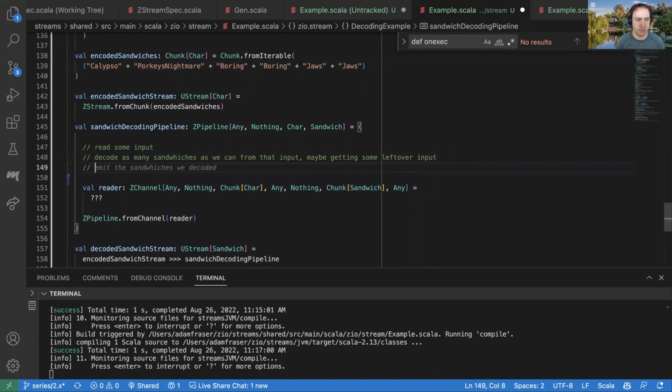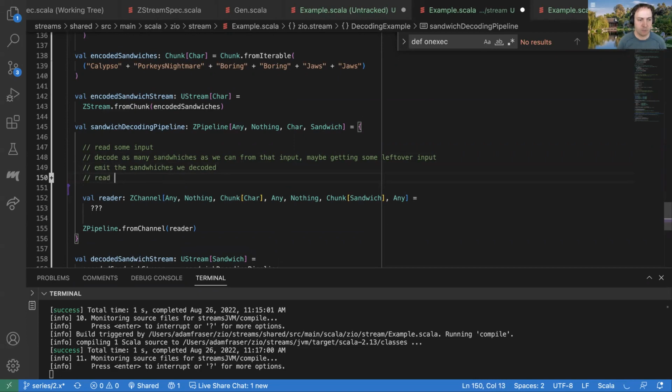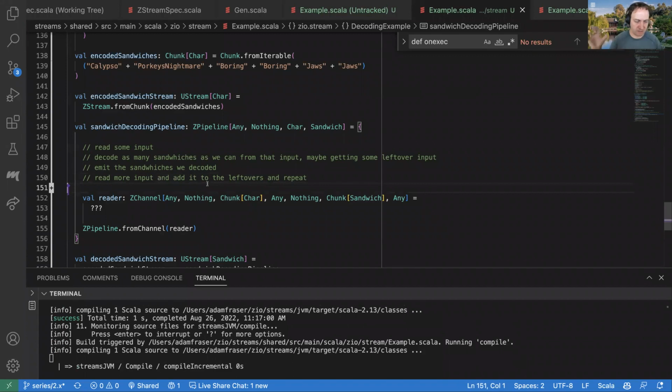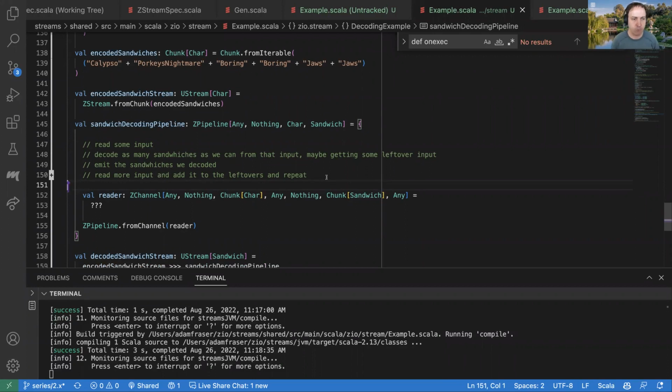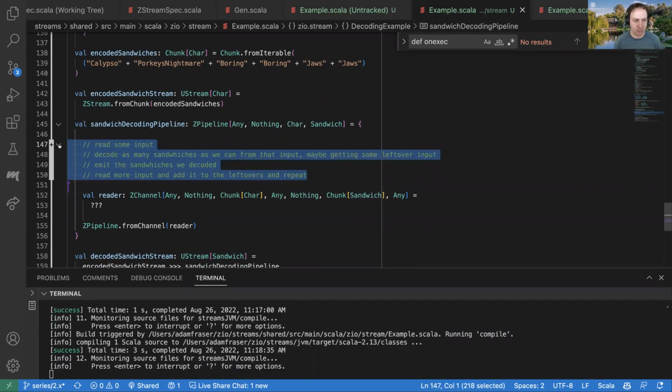And then we would emit the sandwiches we decoded. And then we would read more input and add it to the leftovers and repeat. Does that make sense to everyone? Not necessarily how we're going to do it in code, but just as what we would need to do if we were sketching out on a whiteboard what we need this thing to do for us?